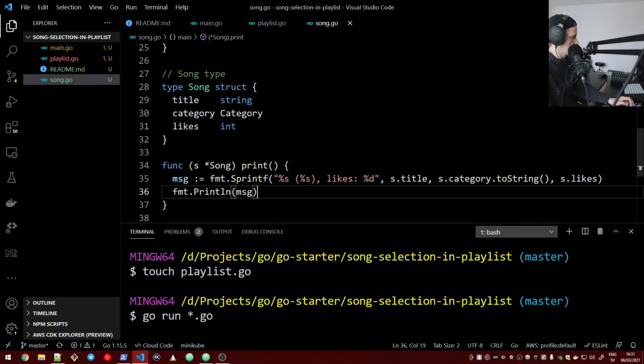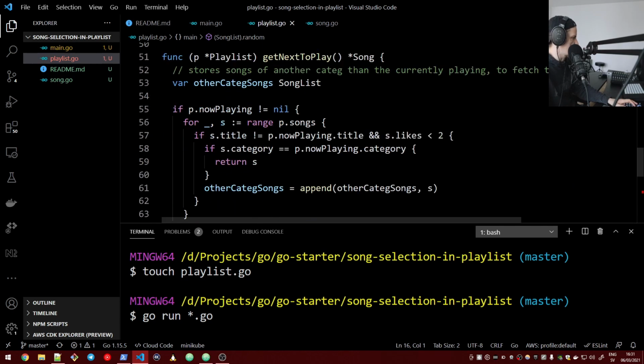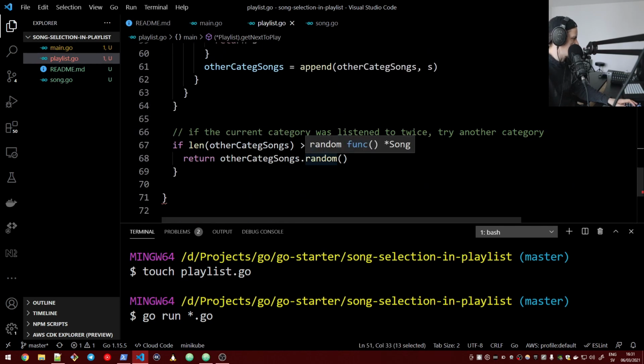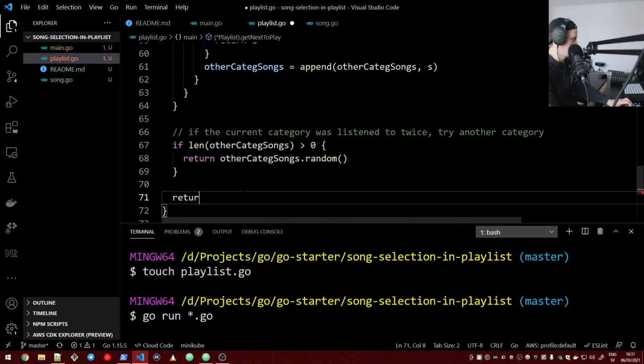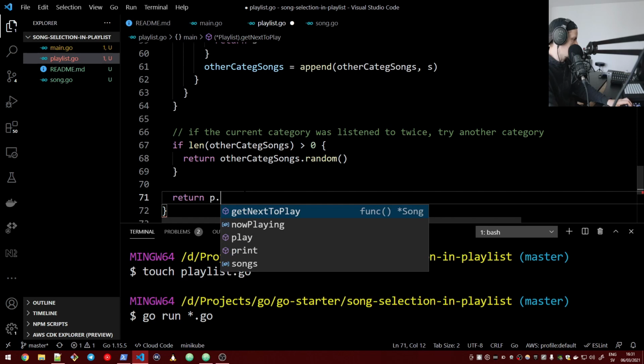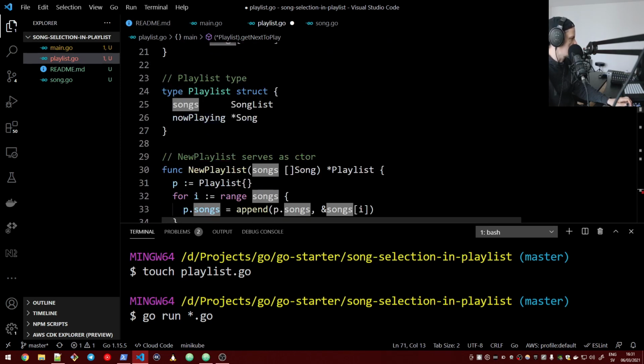So now we have a random function. Getting back to our method of getting the next to play, we still need to return something here in case all the songs in the playlist have been listened to already. Then we should just return p.songs.random. This function is there because remember, songs was of type SongList, and we just added an extension function on it.